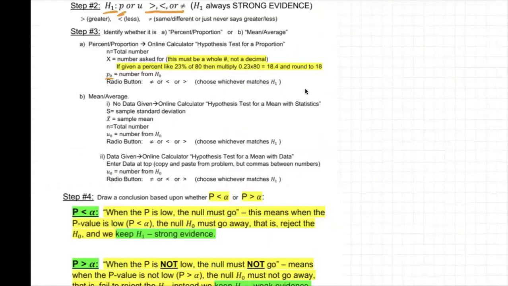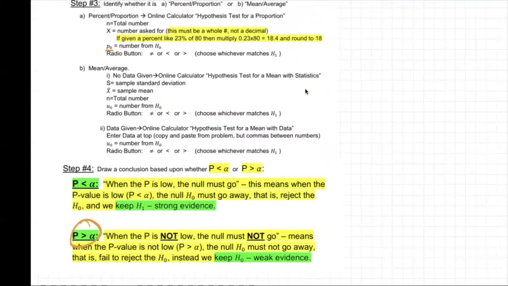It's all in the notes. It's right down here. Remember, our p-value is greater than alpha. 0.23 was greater than 0.1. So when the p-value is not low, it's greater. The null must not go away. That is, fail to reject the null. Instead, we keep the null and evidence is weak.